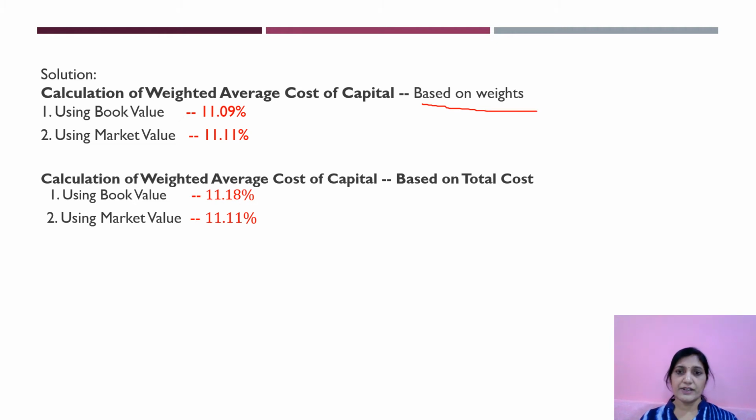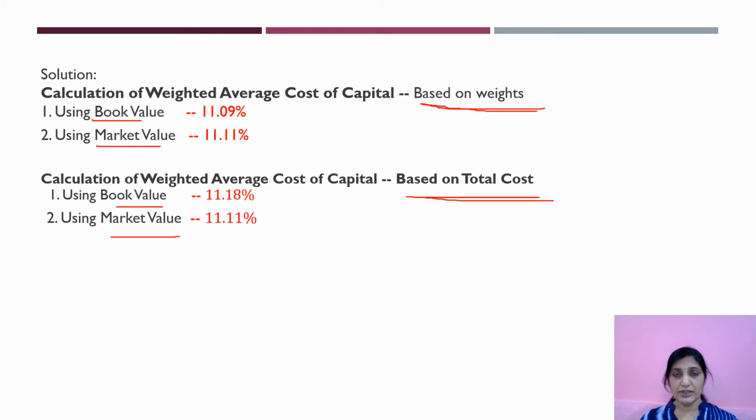Two main headings: first one is based on weights, second one is based on cost. Whenever it says weight, you'll be finding the proportion. So based on weights, using book value and using market value. Similarly, when you are using total cost, you have to find using book value and using market value.